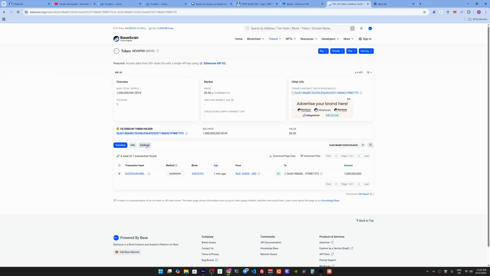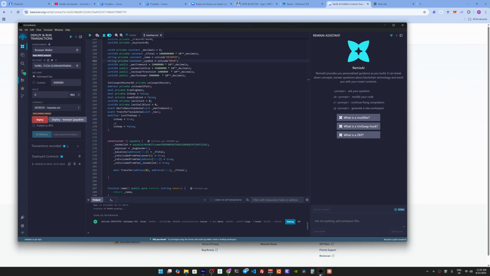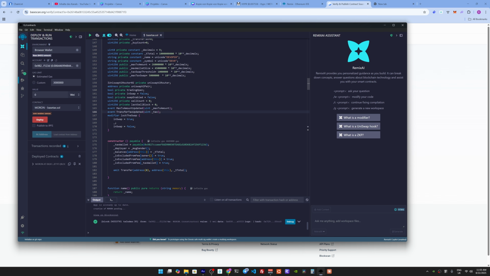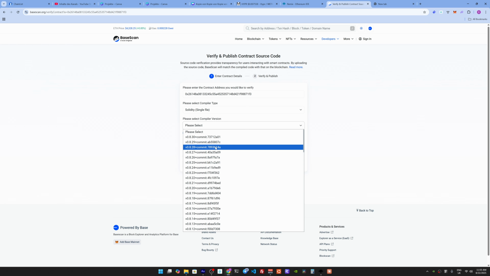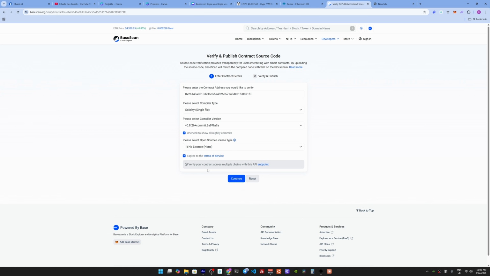Okay, I'm showing you that. So we have to verify our contract, of course. Yeah, go to contract, verify and publish. In our case, it's 26, and of course we take 26. Let's just copy the contract. Now the contract is copied, and we choose single file 26. No license, because we don't need one on decentralized blockchain. And now we go and continue.